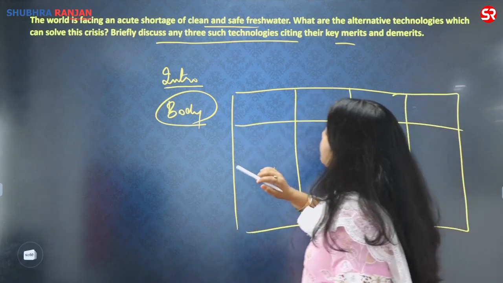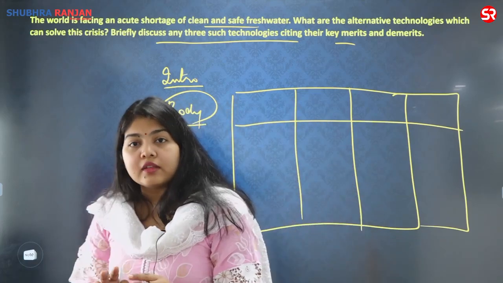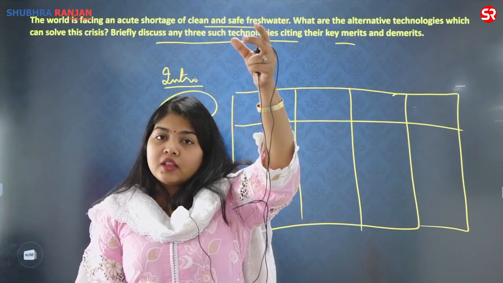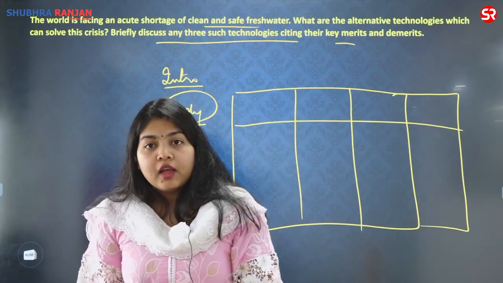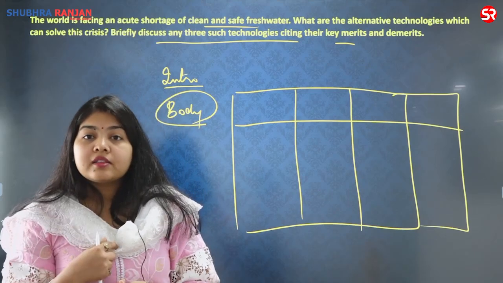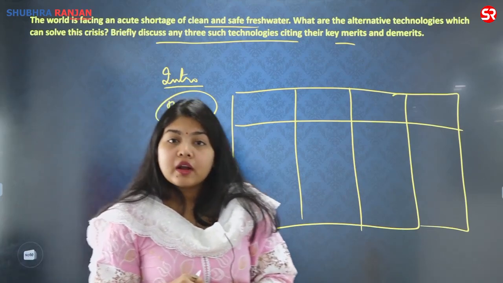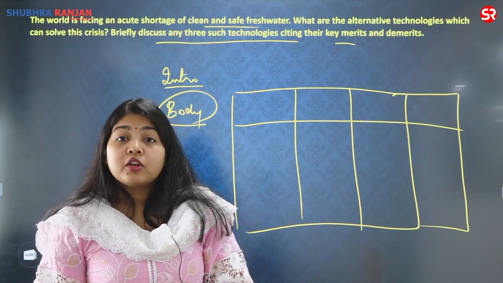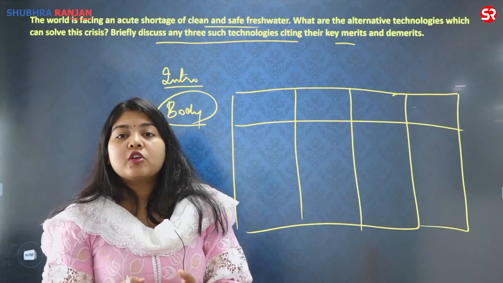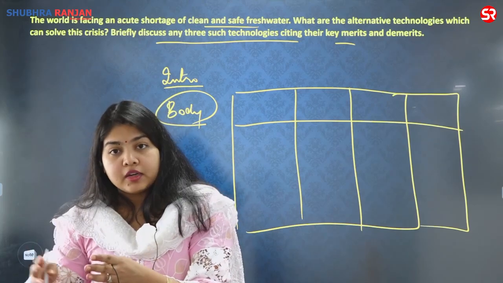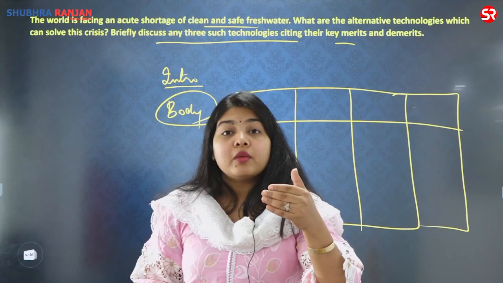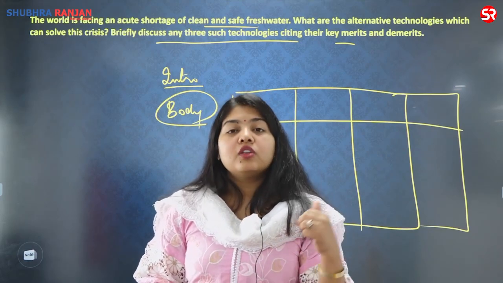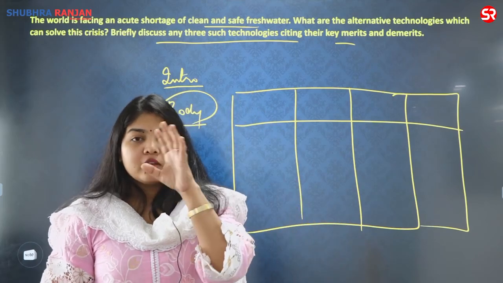And then finally, we will also conclude the answer that as per the reports of IPCC, if you've used one data in the introduction, you can use another in the end. We can also say that if we take the example of India, that India and other such tropical countries which are facing severe crisis with respect to the climate change and the unavailability of fresh water or drinking water need to take steps in order to increase the fresh water availability. It has been cited that in future India will be suffering from water scarcity and the unavailability of water. In that context, we can use these techniques, and this is how you can conclude the answer.